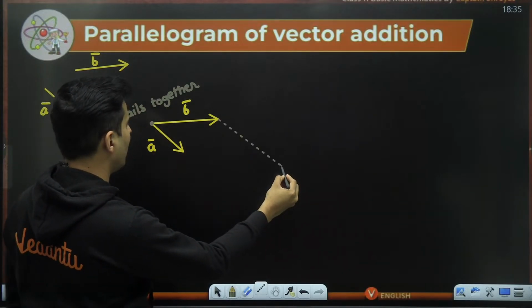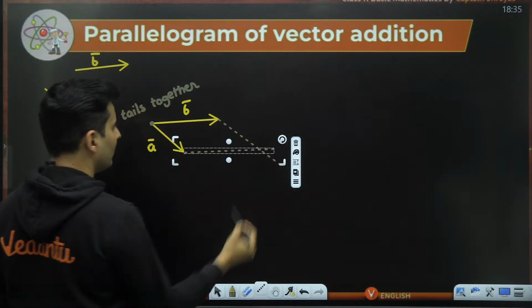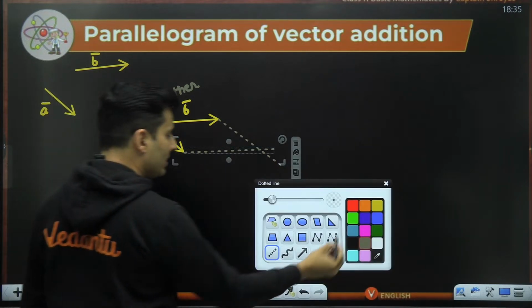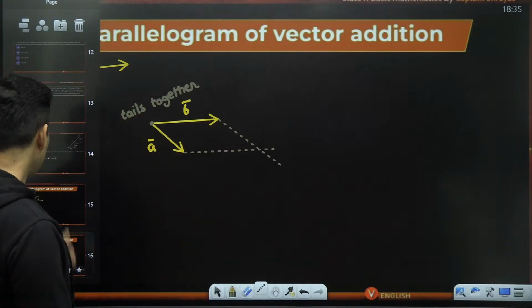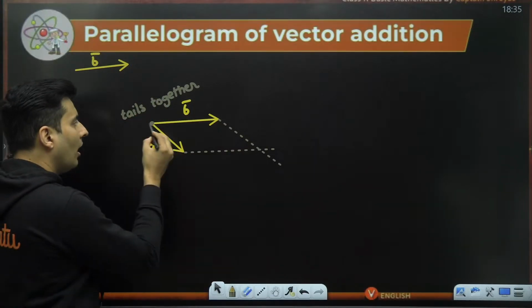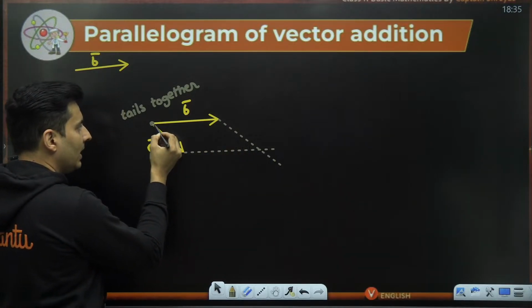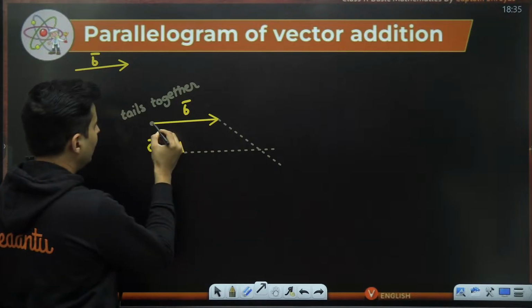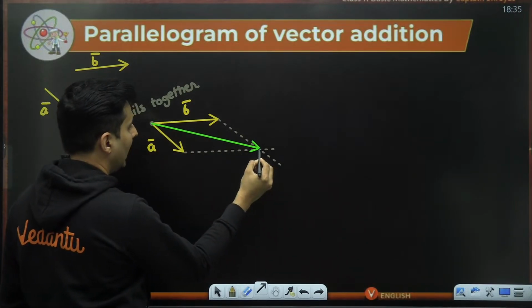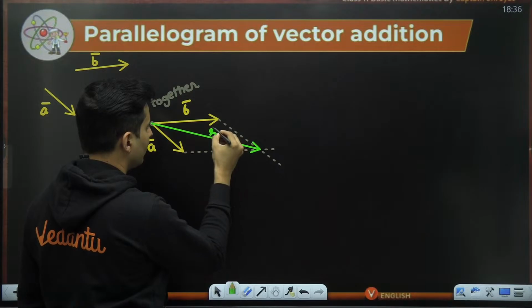This line and this line parallel, this line and this line parallel, something like that. Now, once you draw these parallel lines, you will be able to draw a diagonal, not this one, from the common tail. You will be able to draw a diagonal from the common tail like this. That becomes your resultant.